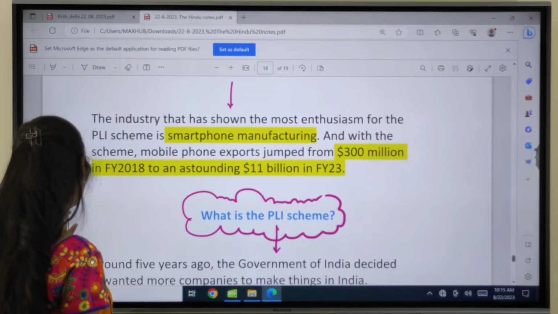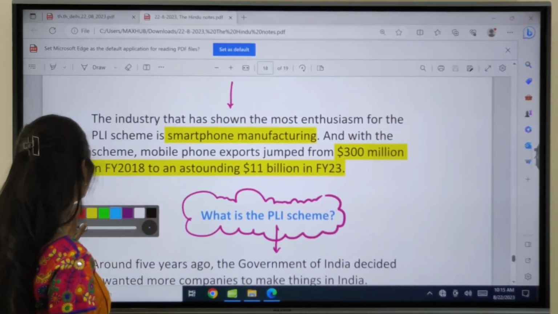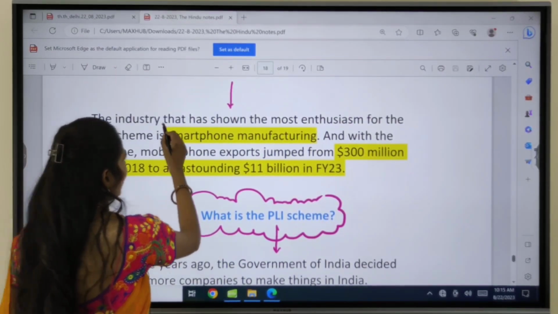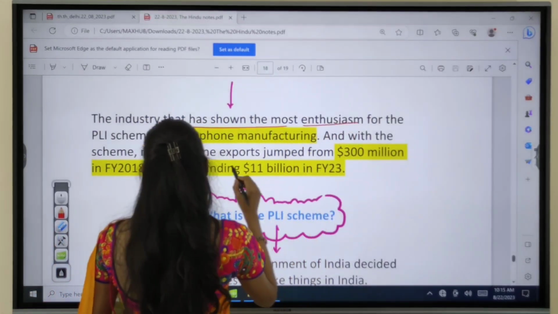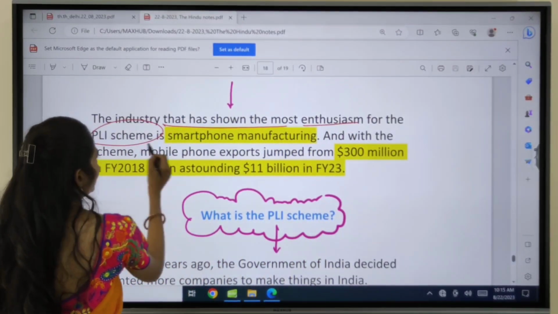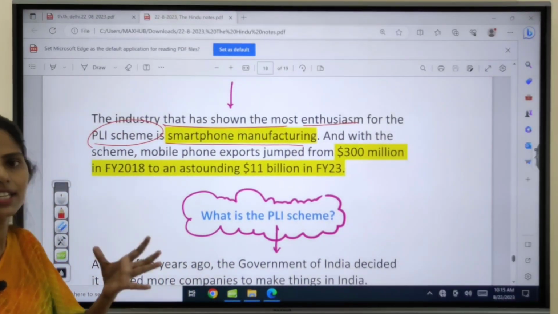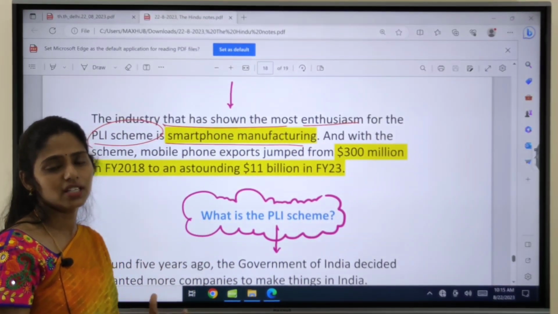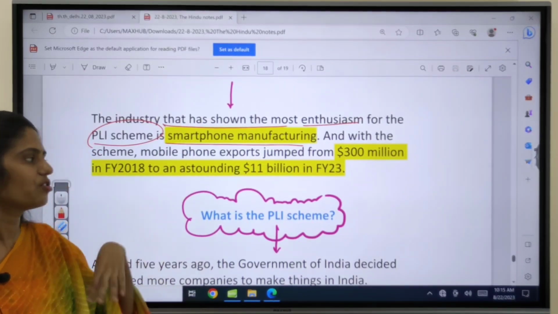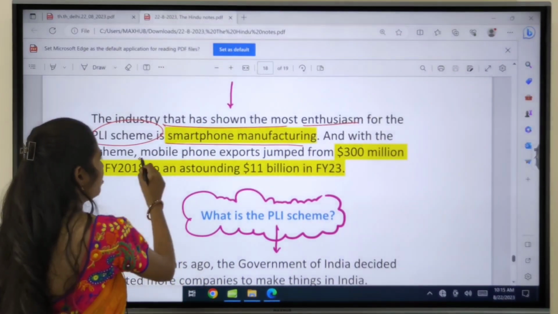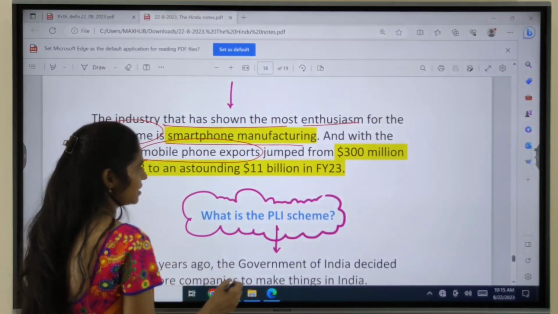So if you move forward, this article says that the industry that has shown the most enthusiasm for this PLI scheme is smartphone manufacturing. Because of the incentives provided by the government, there is now increased manufacturing of smartphones, and smartphone exports have increased.